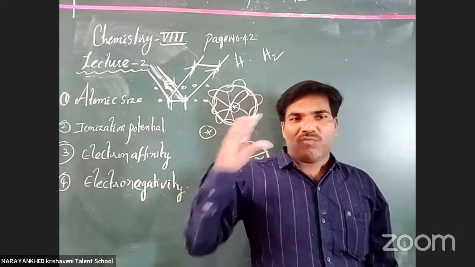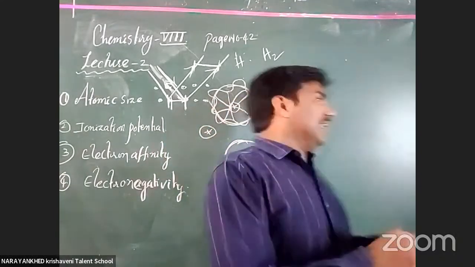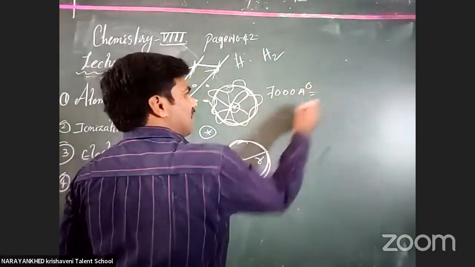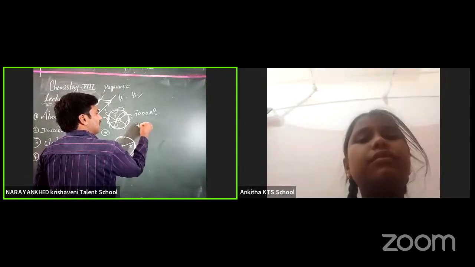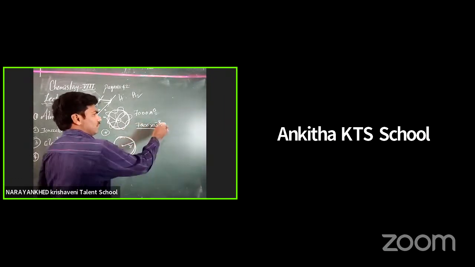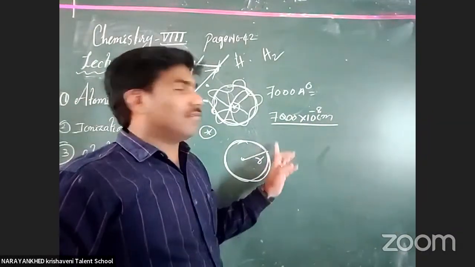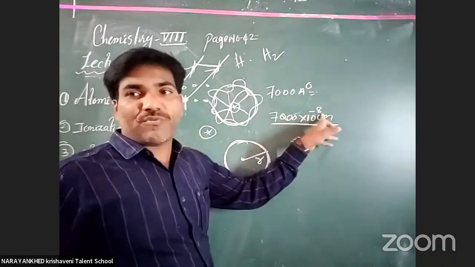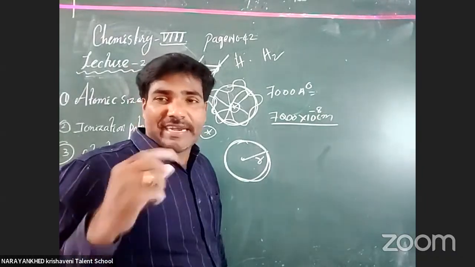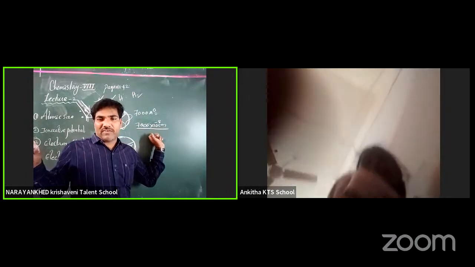Whatever colors we are seeing, each has its own wavelength. The red color has 7,000 angstroms, which means 7,000 into 10 to the power of -8 centimeters. It is a very, very small length. We get a red color because of this light reflection.